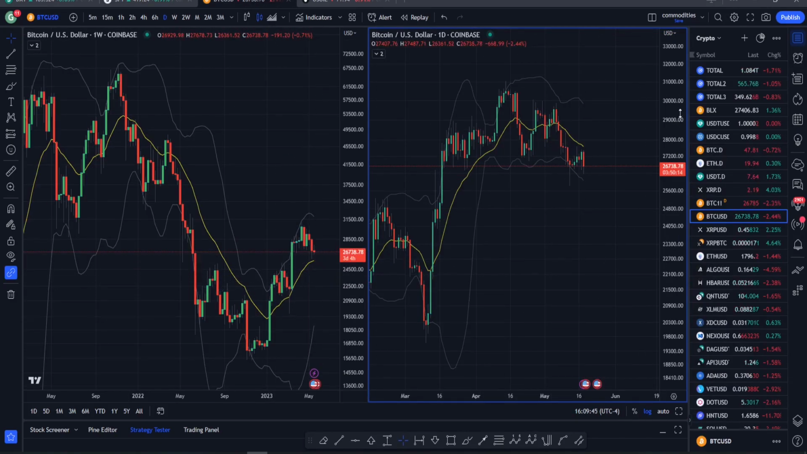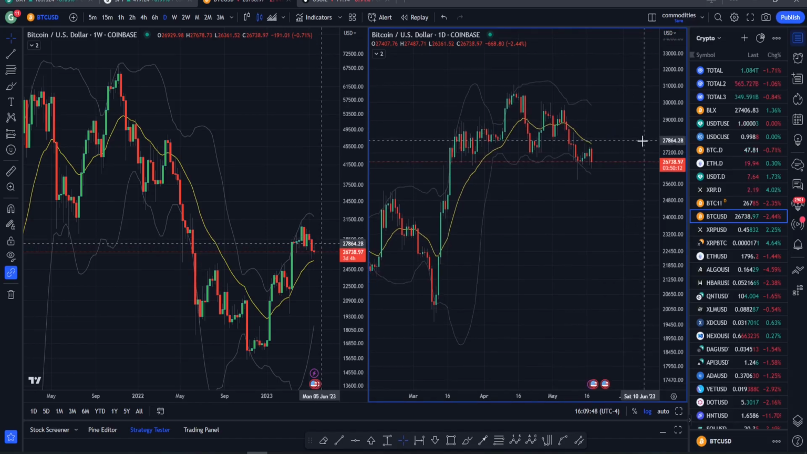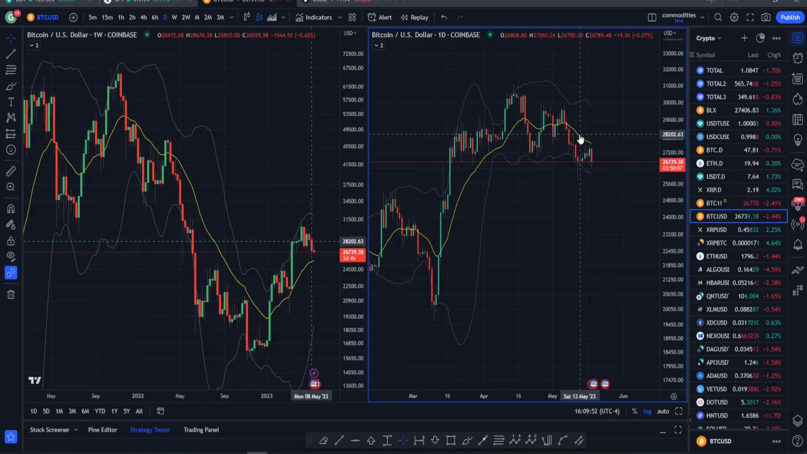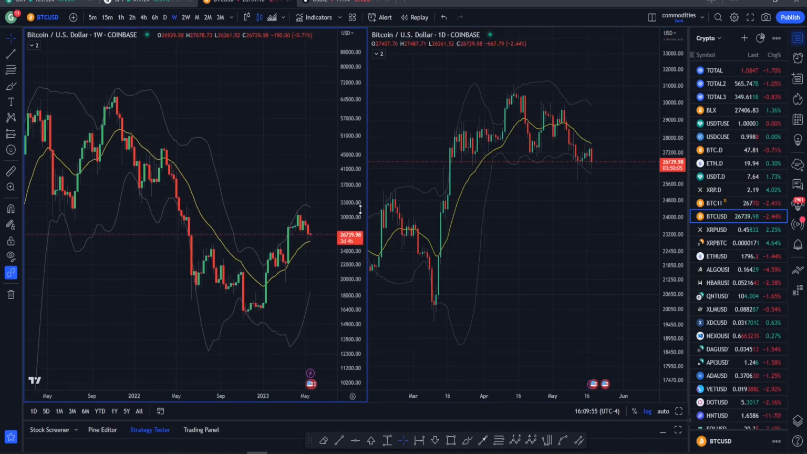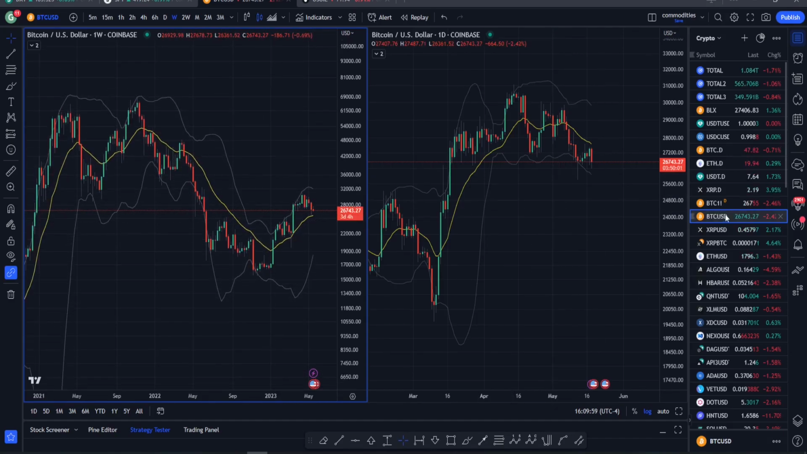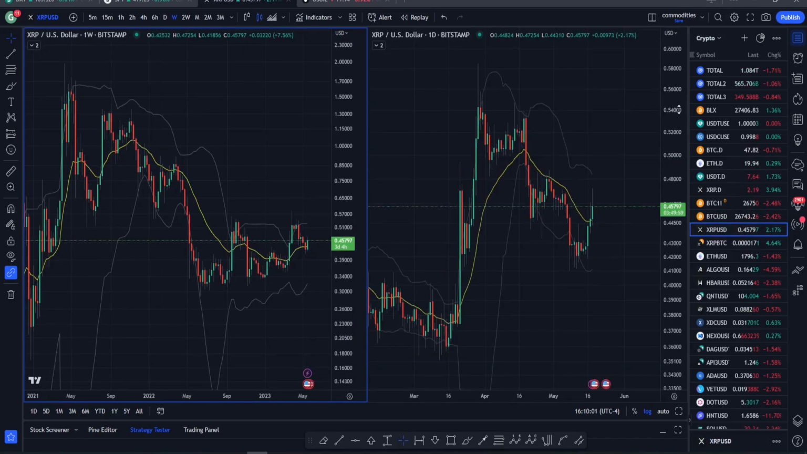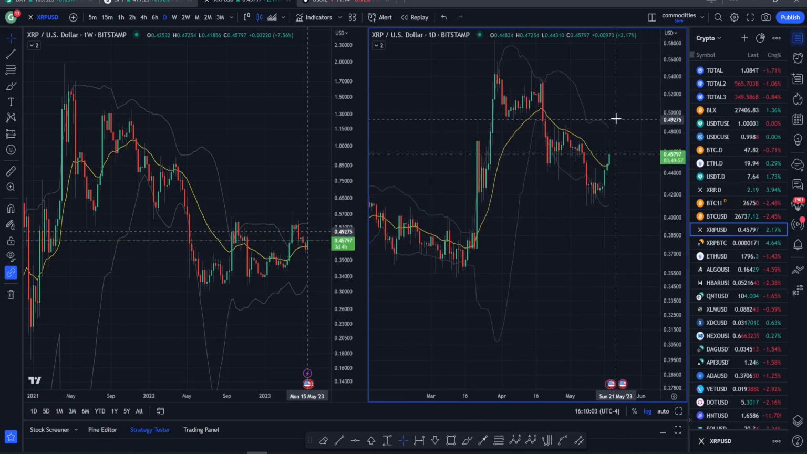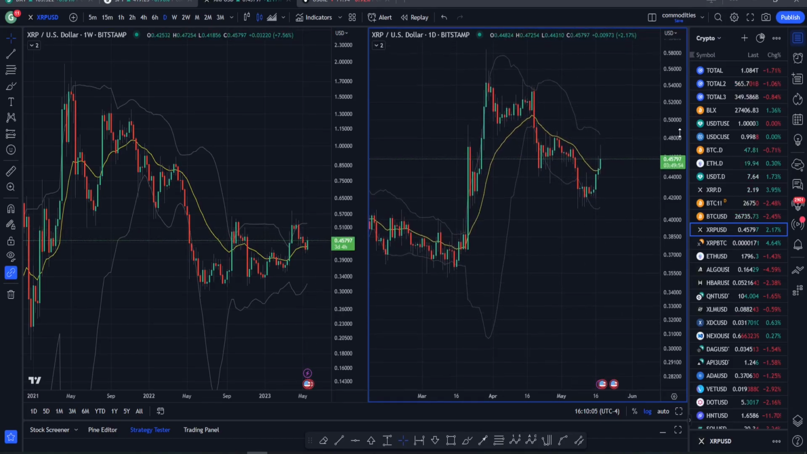Looking at cryptocurrencies, we do have a red day here in Bitcoin, making its way to the downside here towards this lower extreme after basically getting rejected pretty close to this midline area. Still kind of holding above this weekly midline here. Turning to XRP, we do have another nice green day here in XRP as well, still making its way up here towards this upper daily extreme.